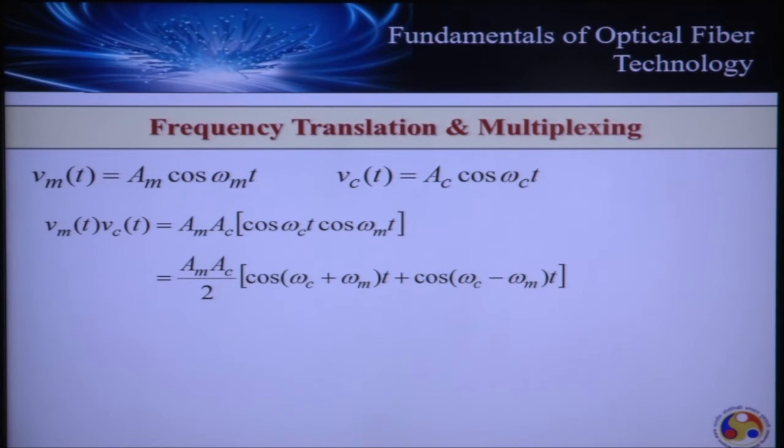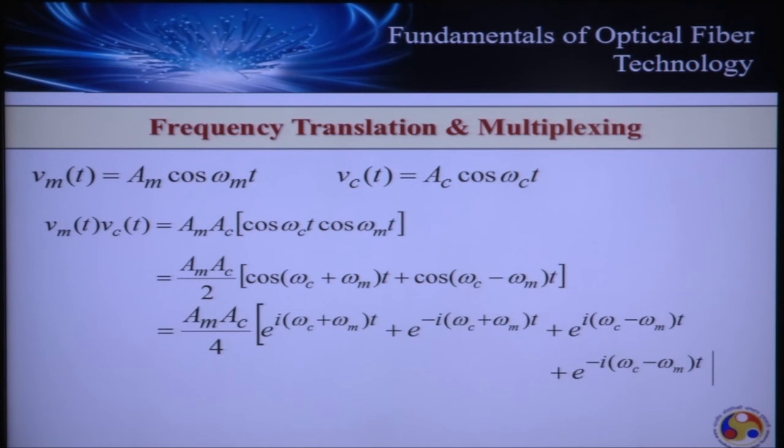Now these are two sinusoidals. The multiplication of these two results in two sinusoidals at different frequencies, one at omega C plus omega M and another at frequency omega C minus omega M. Once again I can express this in terms of exponentials. This sinusoidal will give rise to exponential terms and this also will give rise to exponential terms, that altogether we shall be having 4 exponential terms, one at omega C plus omega M, another at minus omega C plus omega M, next omega C minus omega M and next is minus in bracket omega C minus omega M.